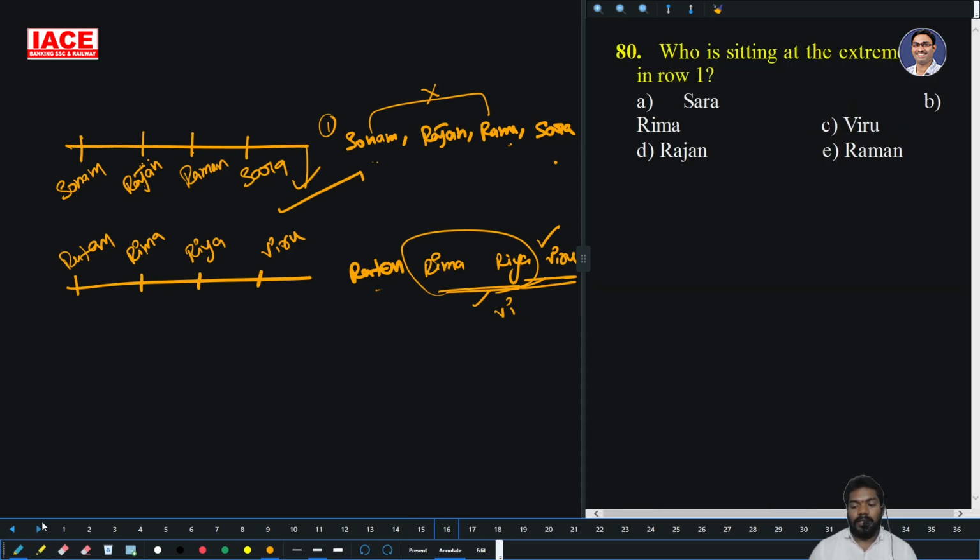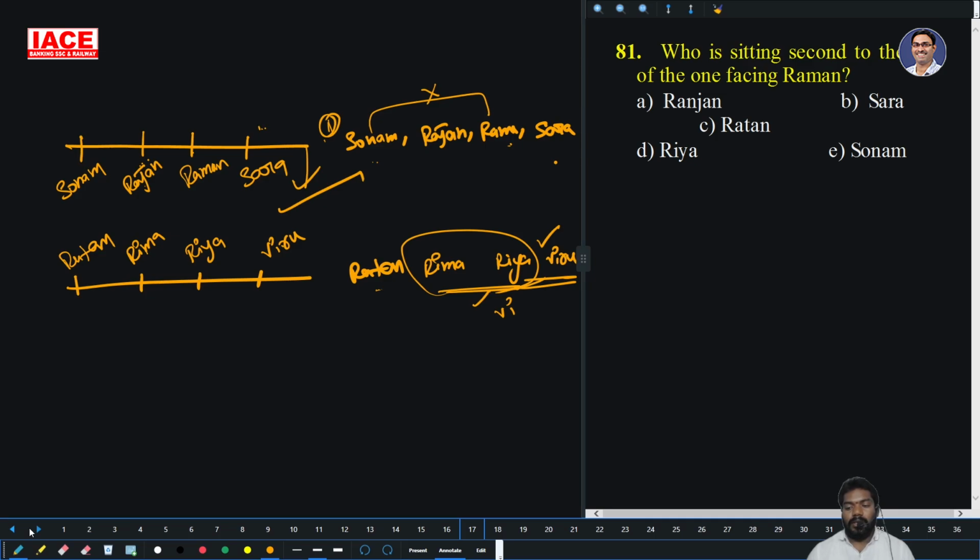Who is sitting at the extreme left hand of row 1? This is row 1. The extreme left hand of row 1 is Sara. Option A is the right answer. Who is sitting second to the left of the person facing Raman? Raman is facing Riya. The second left of Riya is Ratan. So option C is the right answer.